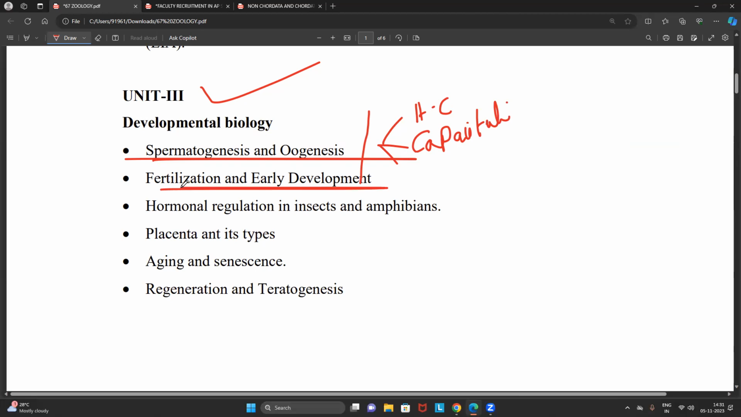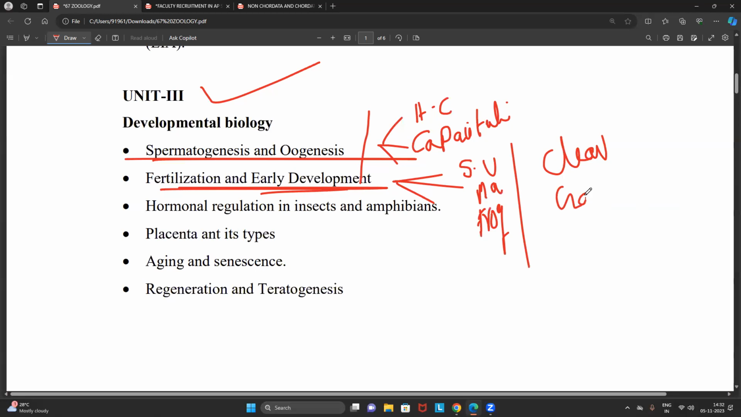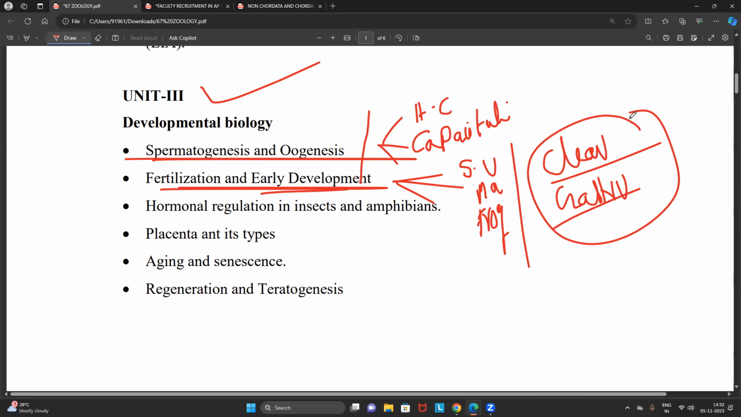Okay. Fertilization and early development. See, friends, we have to read fertilization in the sea urchin, in mammals, and in the frog. When they use the word early development, what do we have to focus on? We have to focus on cleavage. We should also compulsorily focus on gastrulation. Cleavage also we have to focus on in different organisms, and especially gastrulation also in different organisms.